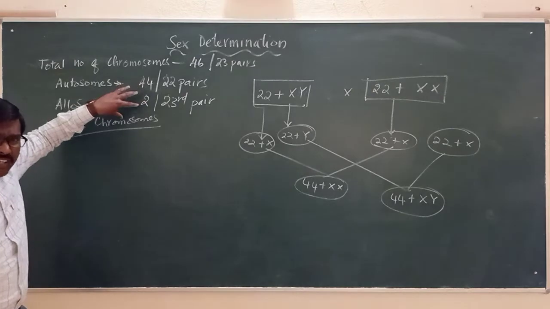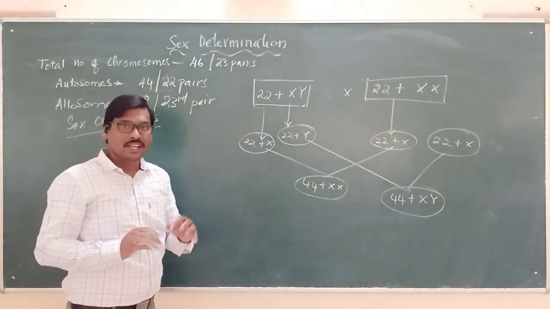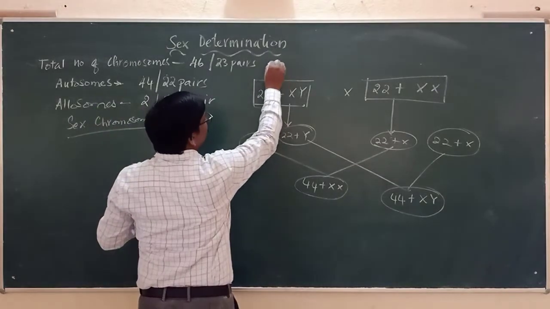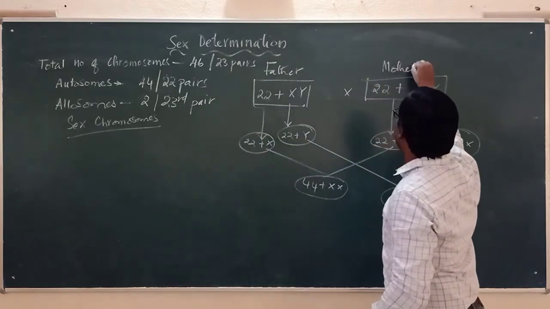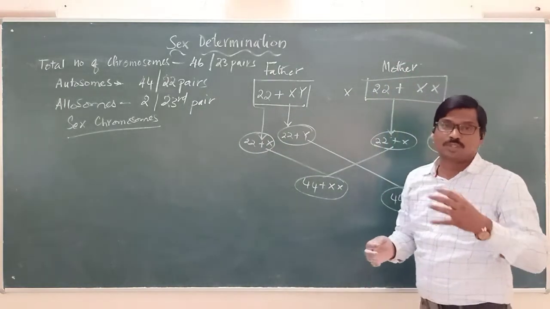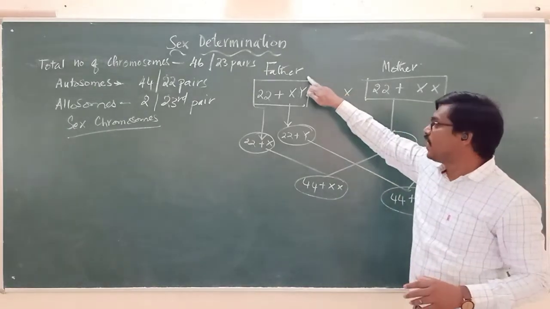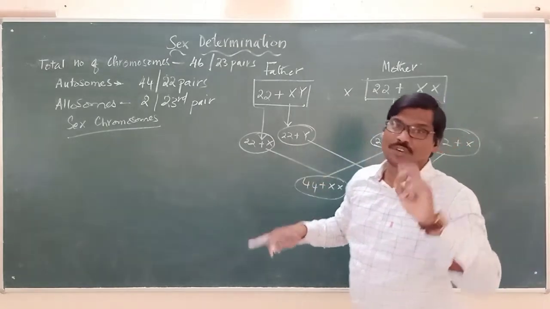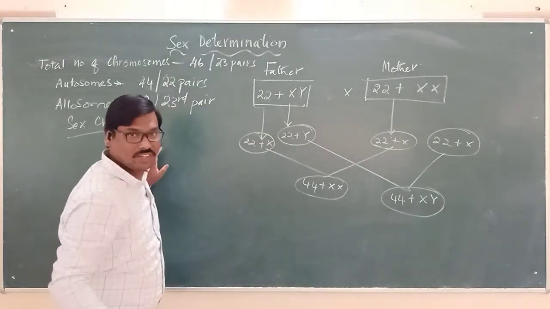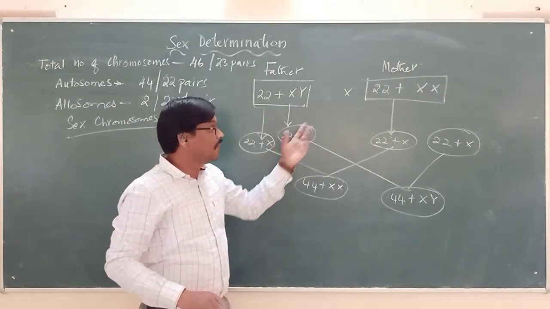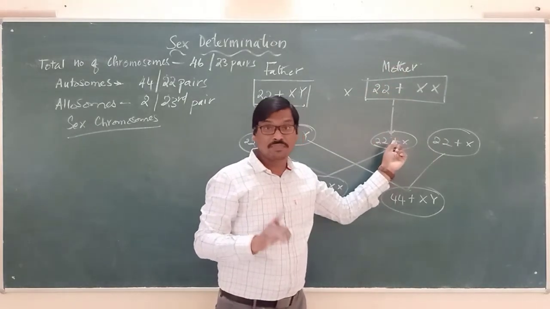So keeping this basic information, we will see now how the sex is determined. Always, from the father, the male parent, and from the mother, the female parent, half of the number of chromosomes will be carried by the gametes. Please remember this: father is producing two different types of gametes, whereas mother will be producing the same type of gametes.